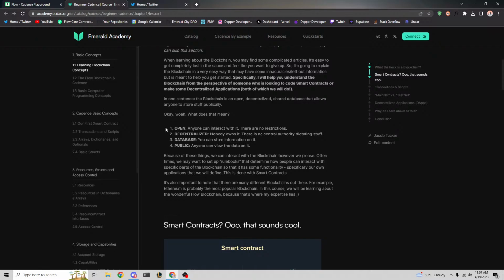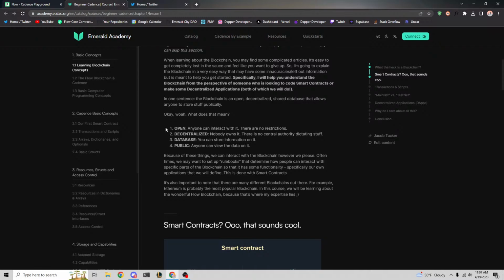It's decentralized, or at least it's supposed to be decentralized, right? In its most pure form, nobody really owns it. There's no central authority dictating stuff. Unlike Google, where Google has their own centralized database where they store a lot of data and information, and they have control of it and all that. The point of a blockchain is supposed to be decentralized in nature, right?